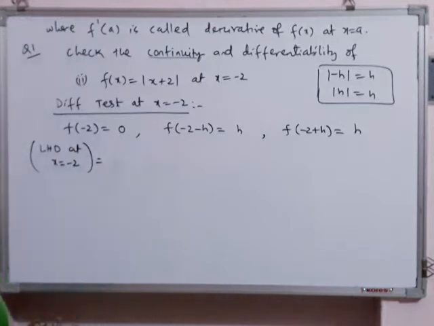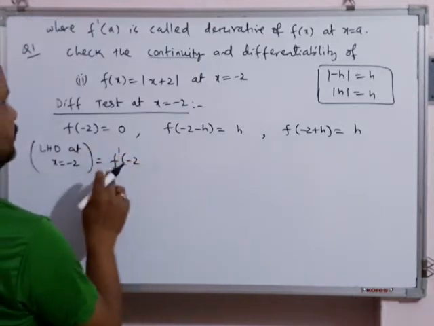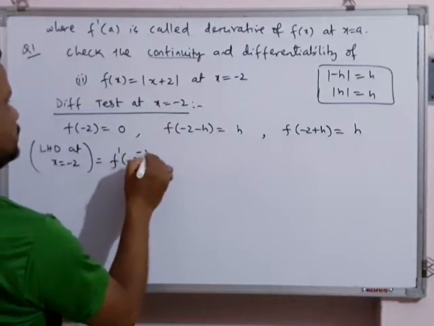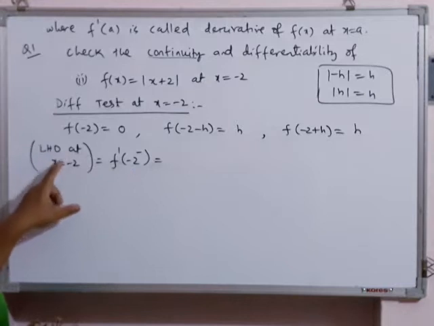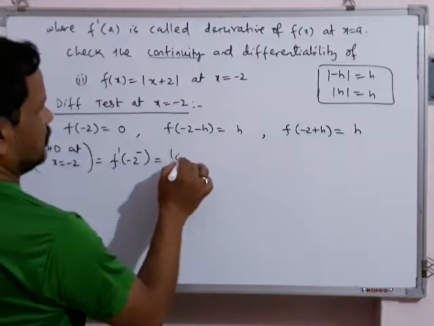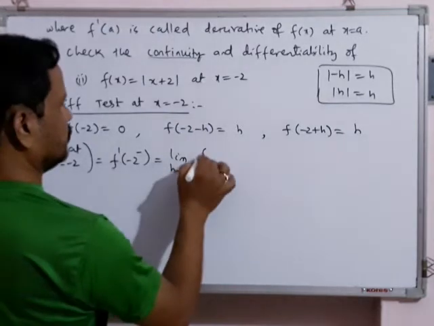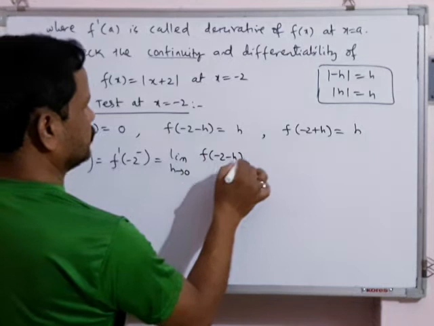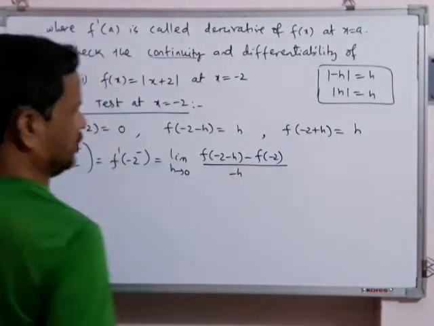By notation it is f dash minus 2 minus. This will be the notation for left hand derivative at x equal to minus 2. I will write the first formula, limit h tends to 0, f of minus 2 minus h minus f of minus 2 by minus h.